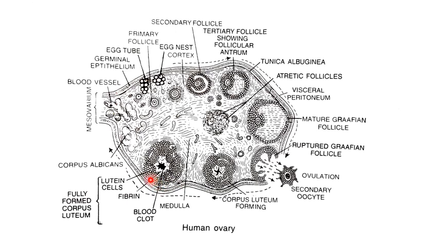If fertilization does not take place, then the corpus luteum will degenerate into a fibrous mass that is called as corpus albicans. And when will oogenesis get completed?